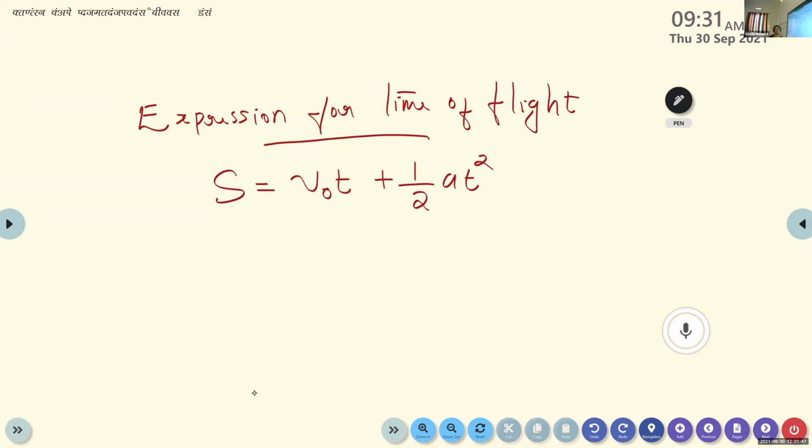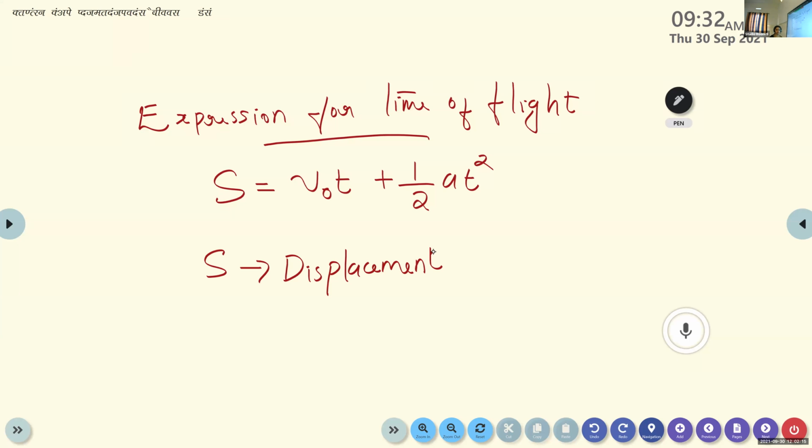The displacement of the projectile, what will it be? It is equal to 0, because here S represents displacement. We can differentiate each term in this equation first. S is representing the displacement, that is the difference between the initial point and final point. The shortest distance between the initial and final point is known as S. That is what is known as the displacement.